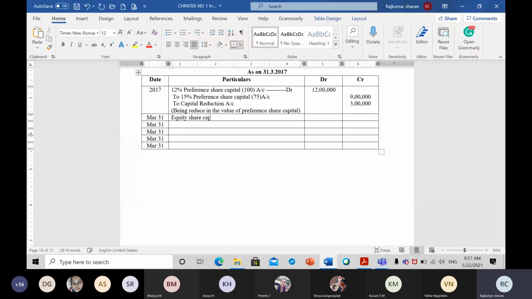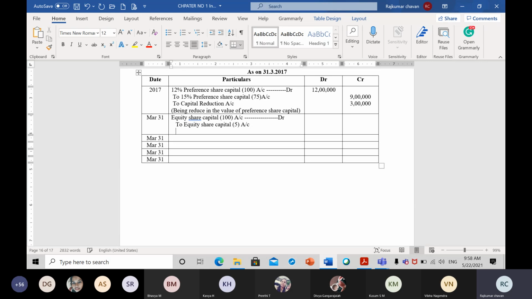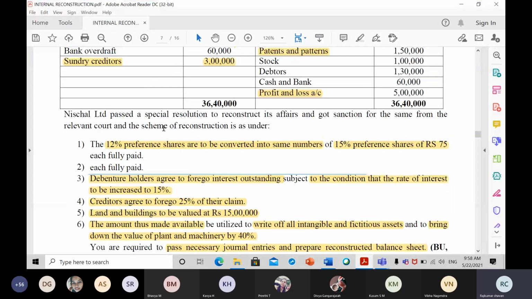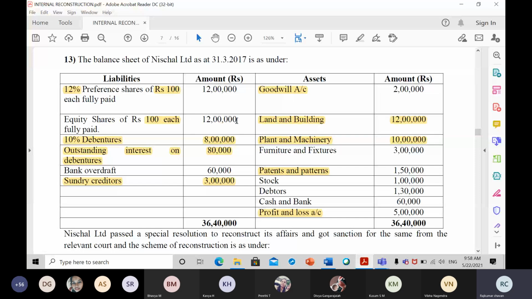Equity share capital 100 account, debit, to equity share capital 5 account. Okay, the new is how much? 5, to capital reduction account. To how much? Capital reduction account. So now what is the equity share capital amount? It is 12 lakh rupees.